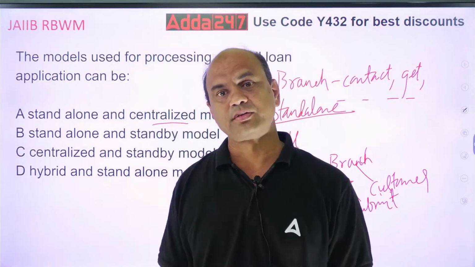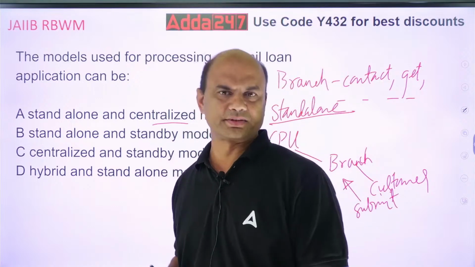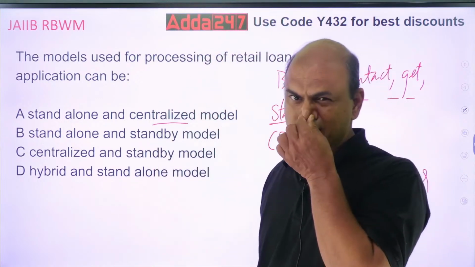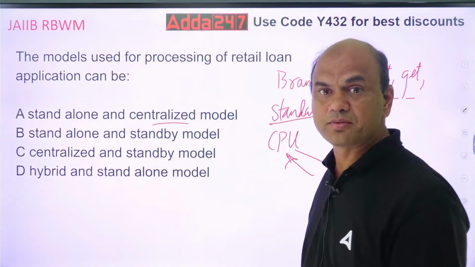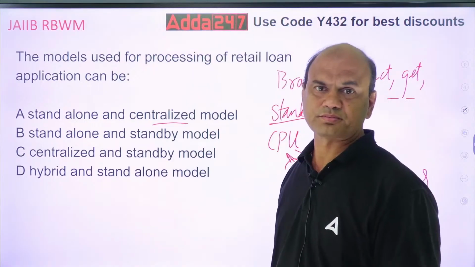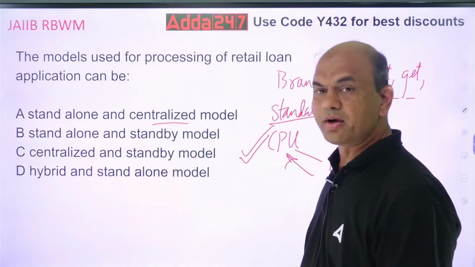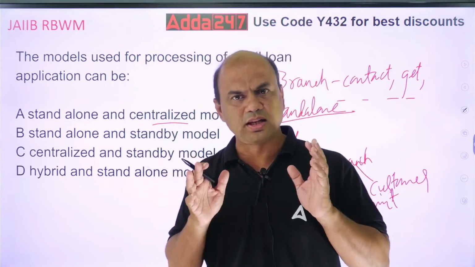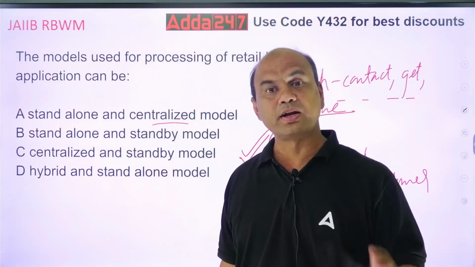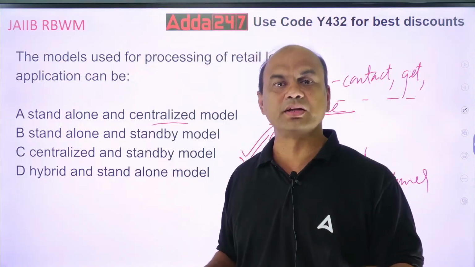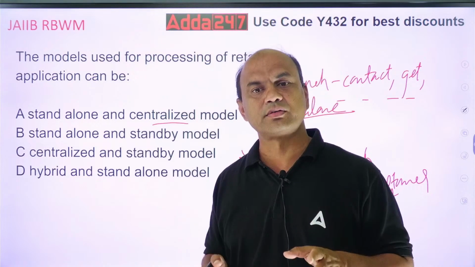That's very important. Now you'll say, sir, even the first model is better. Let me ask you, which model is better in this? Many of you will say the first model is better. Why? Because everything is done at the branch, so time will be saved. It's reverse. This model is better. Why? Because whenever you are doing any typical job, collecting and forwarding, you do it very fast. But if I tell you to do all the processing at the same level, it's very difficult. Human beings are trained for doing single work.